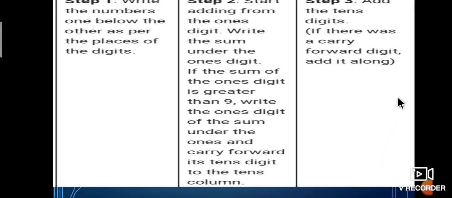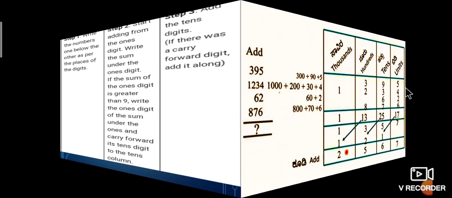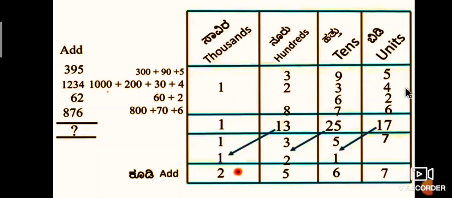Next, students, we are discussing the examples. This is the example. One: 395, 1234, 62, 876. This is the addition problem.